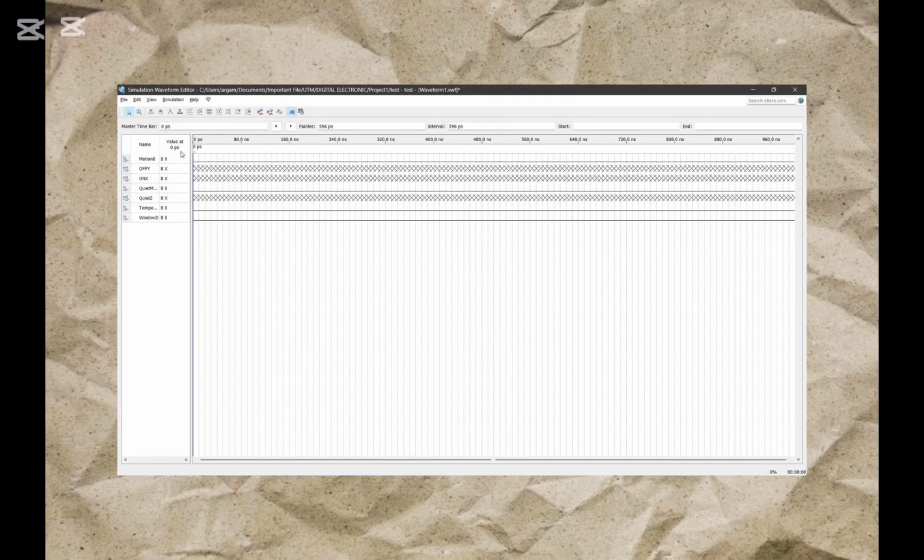Okay, so in here, our input and output are not arranged according to the values A, B, C, D, and also X, Y, and Z. So what we are going to do is to rearrange it based on our input and output.